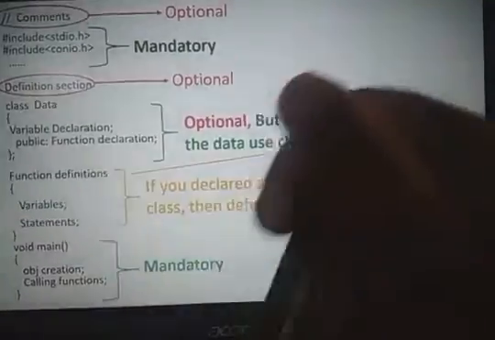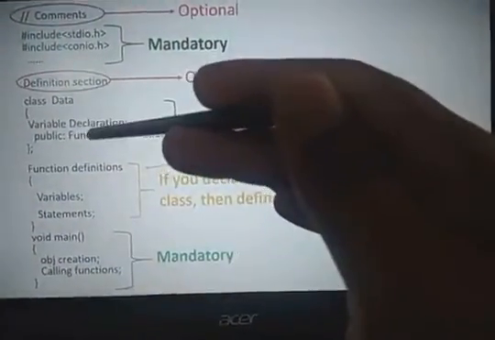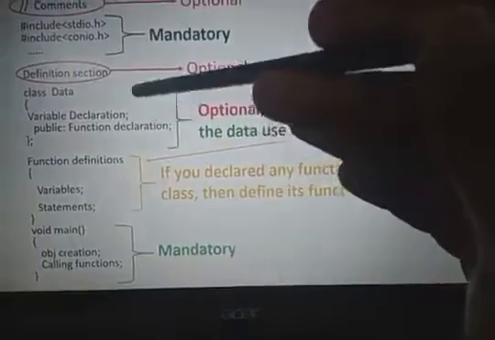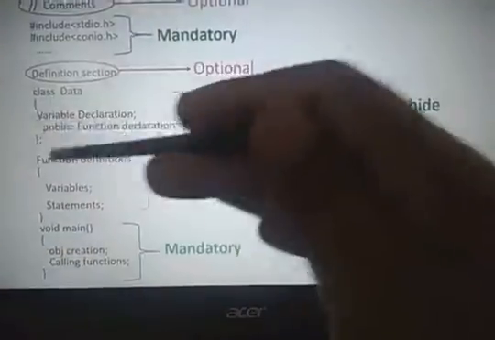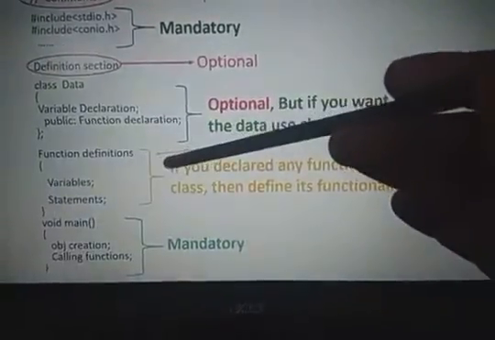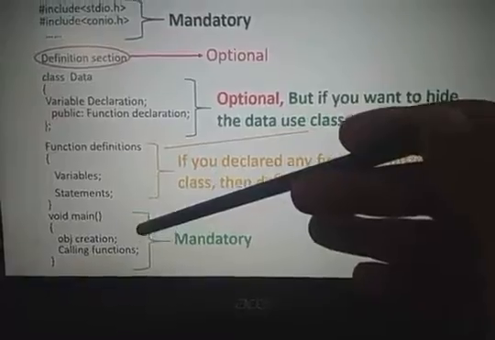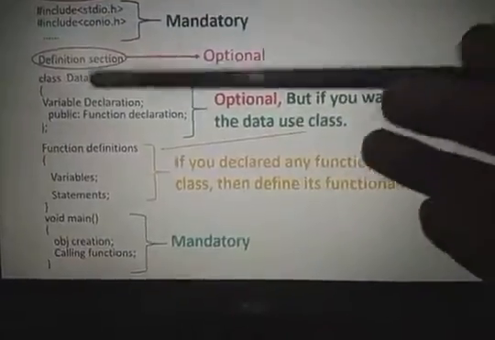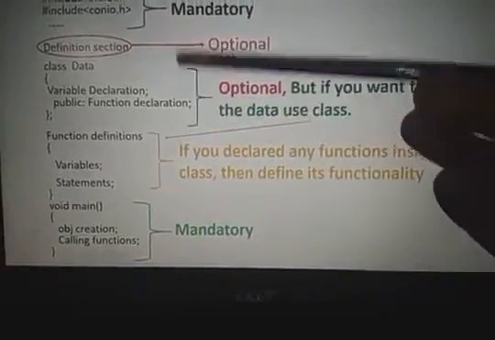Yesterday we discussed the structure of the C++ program: the class declaration, function definitions and object creation. These three depend only on the class. If we have the class, we are going to define the functions. If we define the functions, we are using the objects. Now I will explain clearly what is a class, what is data declaration, what are functions and so on.